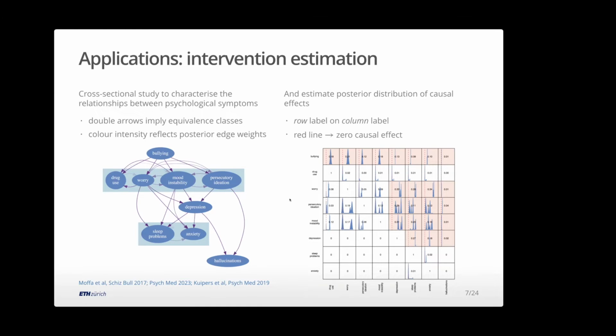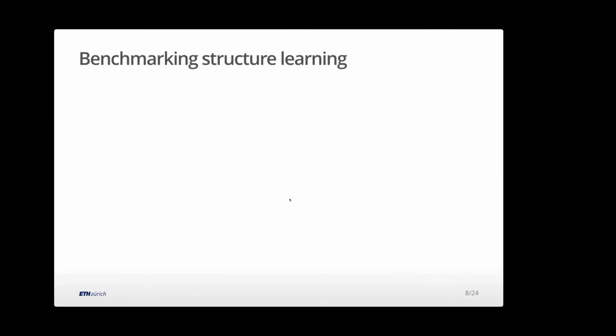So here I just wanted to give you an overview of where we're using these networks. But of course, along with the assumptions, we want to make sure the networks we learn are good networks. They represent what's actually in the data. So to do this, we want some idea, if I generate data, if I know the true network, how close can I get to the network? Now, this is a challenging problem in many ways.